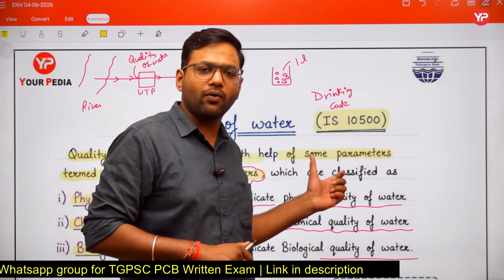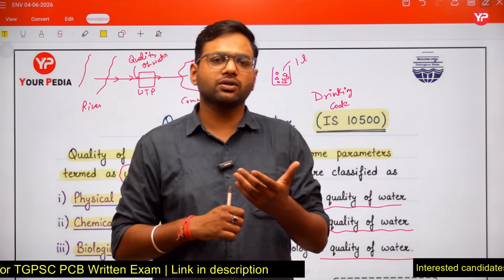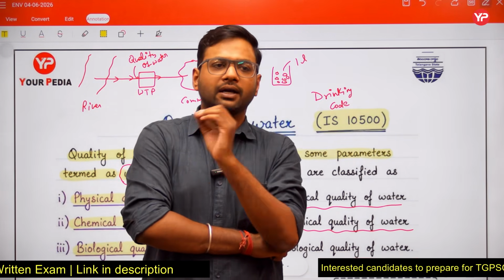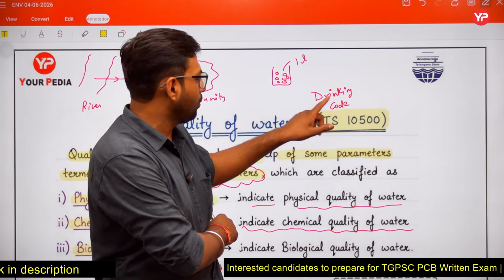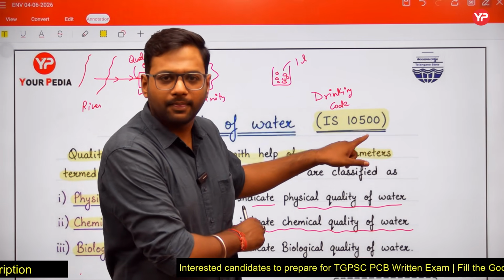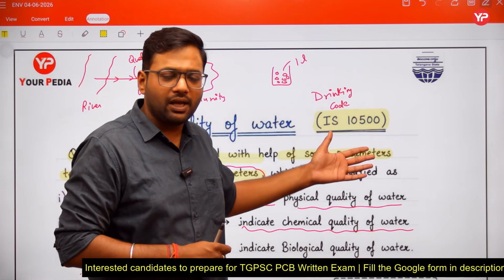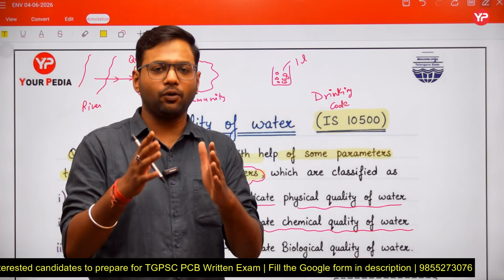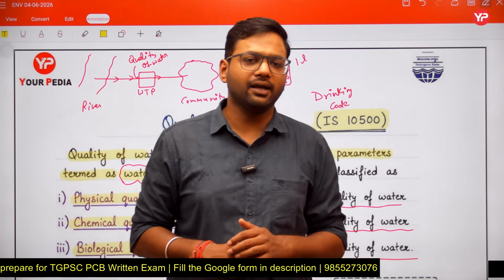So in this topic, quality of the water, if the question asks what is the acceptable limit for the color, then you will mark your answer according to this code. This code will be preferred, right? So remember this point. This code may or may not be mentioned in the question. If it is mentioned, it is well and good. If it is not mentioned, again you will report your answer according to this code. So this is a very important code friends, right?